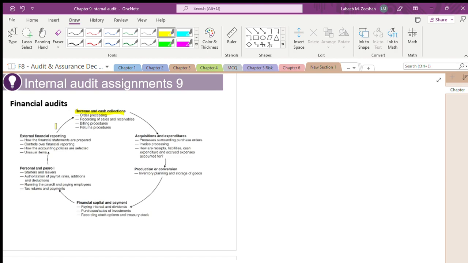Order processing, recording, billing and returns. Is it right? The procedures are in place or not. They are talking in terms of what? They are talking about the personnel and payrolls. They will look at who are the starters, who are the leavers, authorization. You are talking about running the payroll system and tax returns. They see that the procedures are working or not.